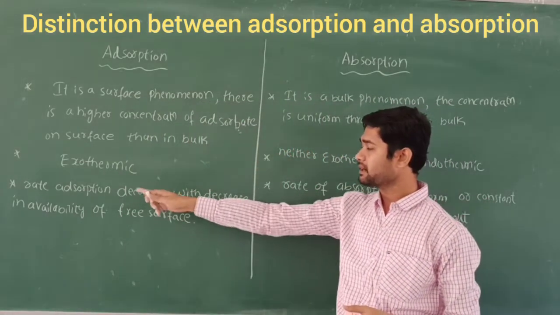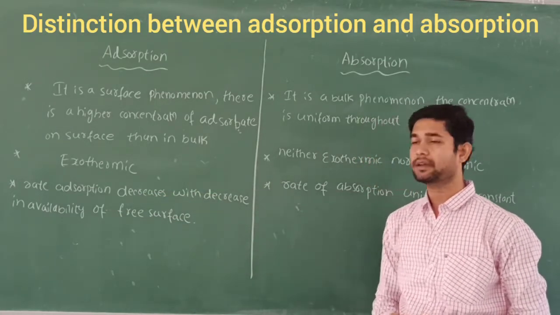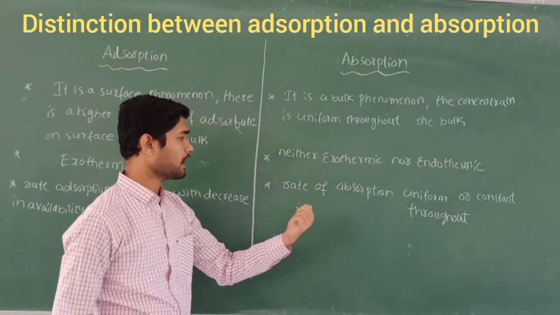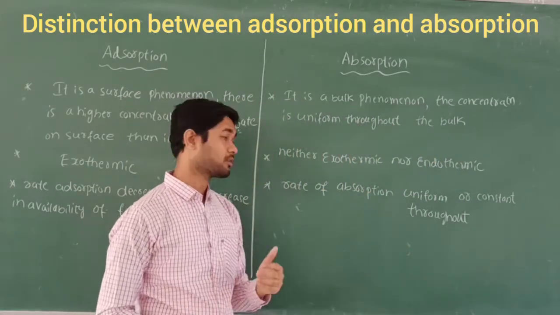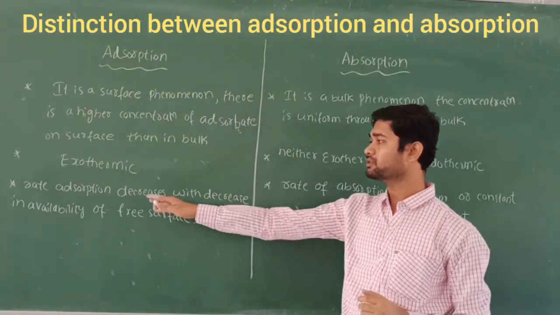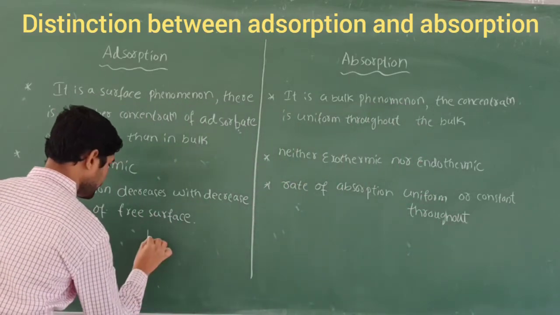And next, the rate of adsorption decreases with a decrease in the availability of free surface. But here the rate of absorption is uniform or constant throughout the process. First we should understand how the rate of adsorption decreases.